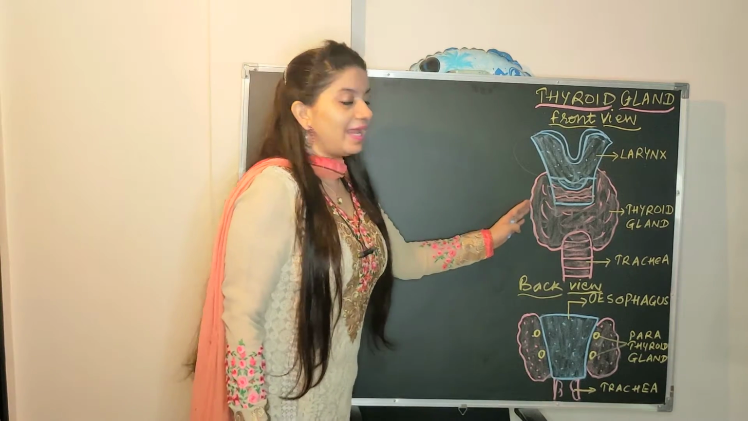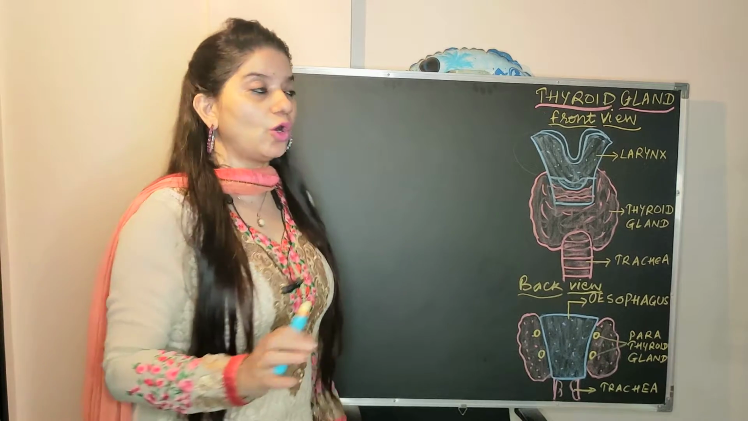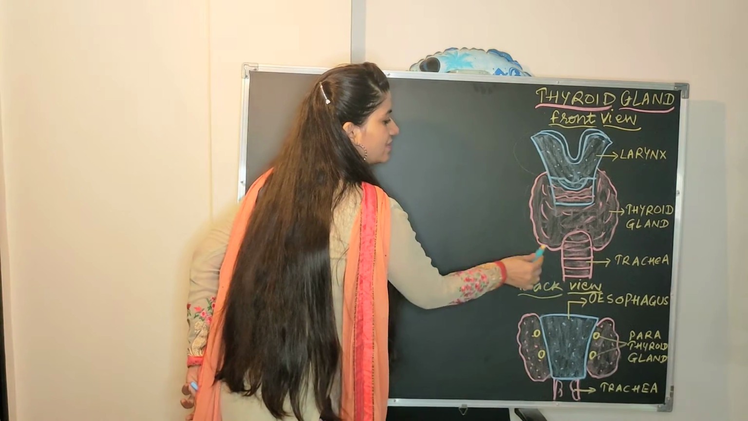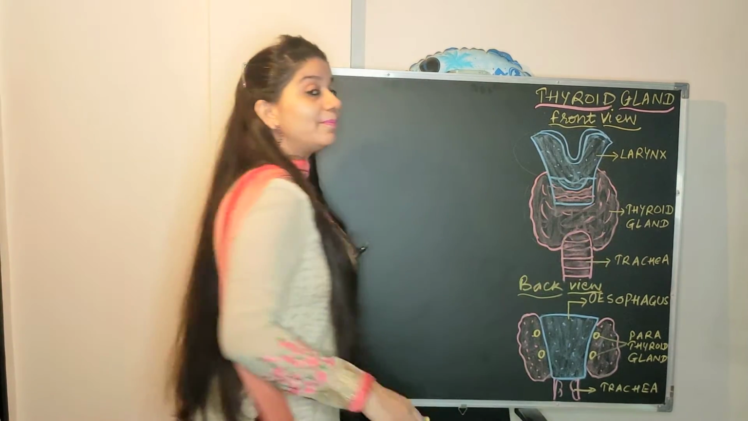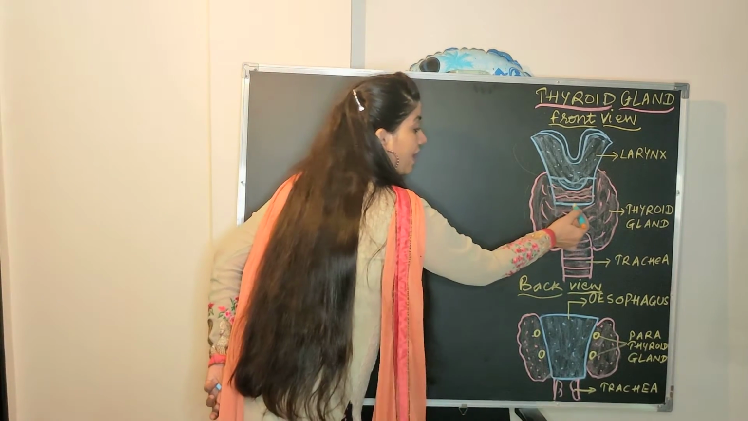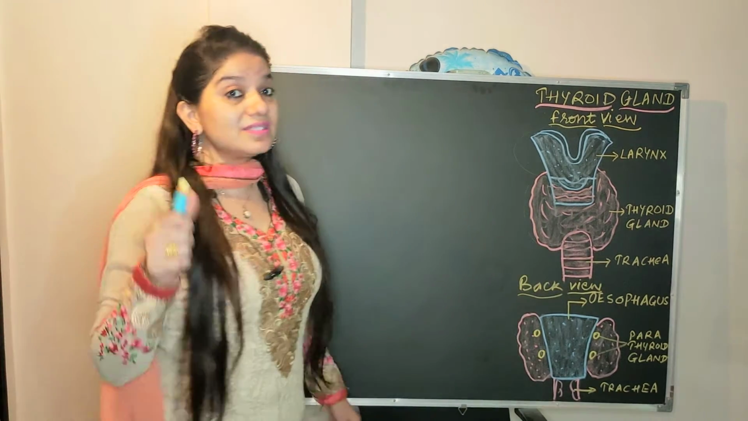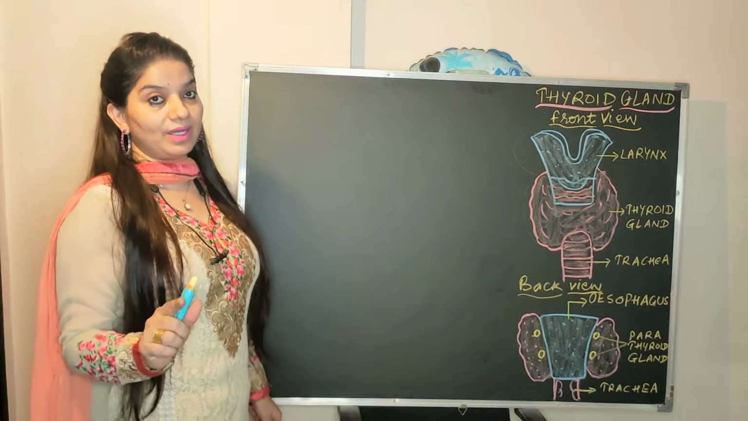The thyroid gland is a butterfly shaped gland which is bilobed. There are two lobes. One is this and second is this. And it's butterfly shaped. This is very important. And there is a narrow interconnection between the two. This part is known as the isthmus. Again, very important for 1 mark.